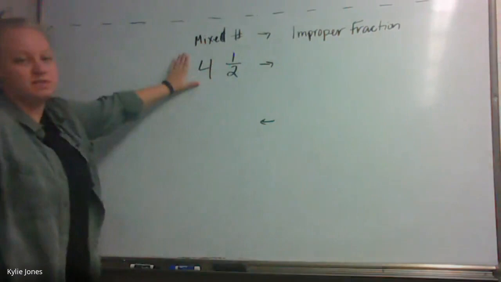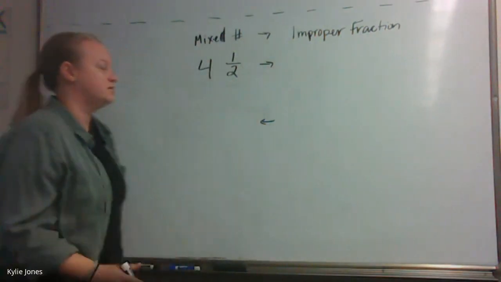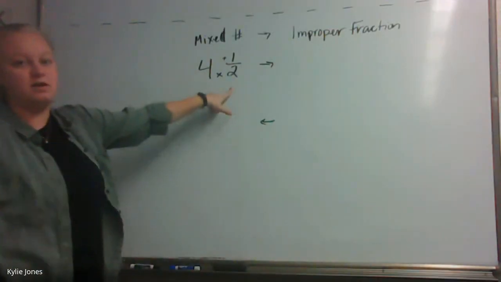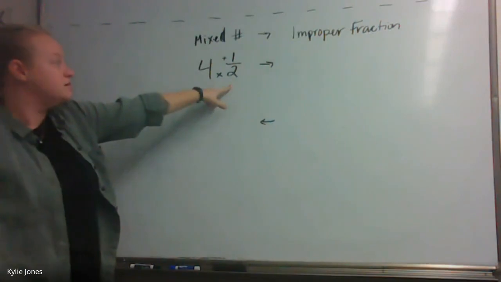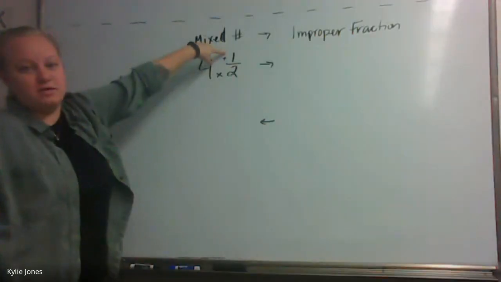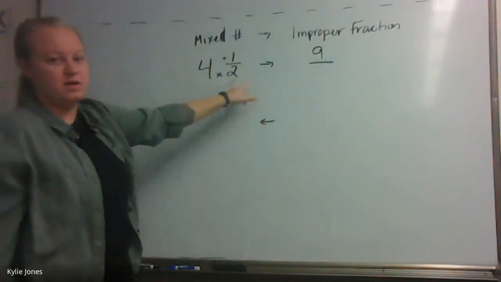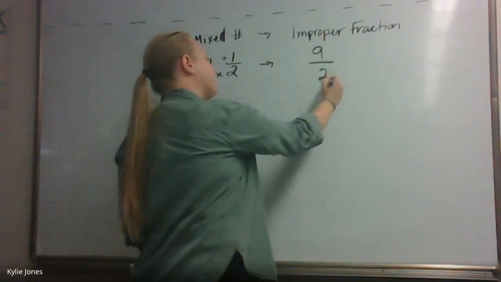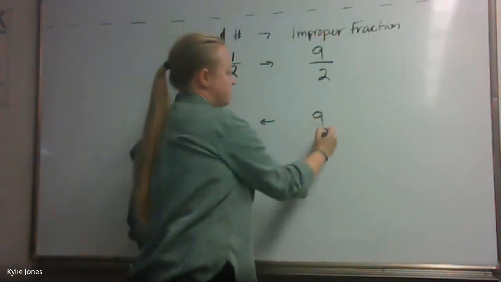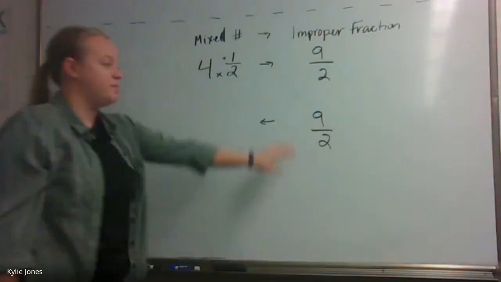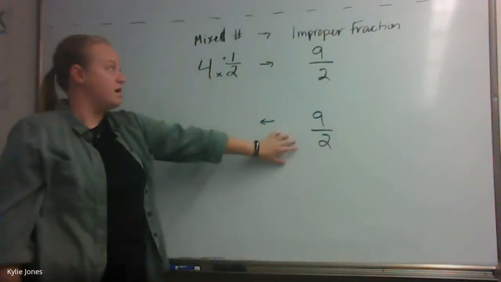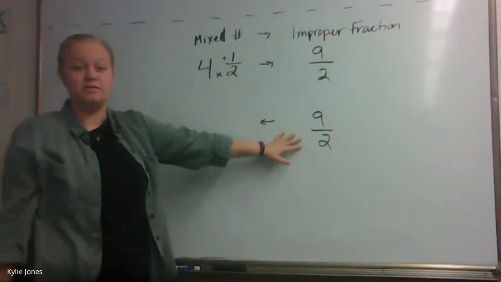How do I change this mixed number to the improper fraction? You multiply the bottom and then you add the top. Good. So we need to multiply the whole number by the denominator. 4 times 2 is 8. And then we need to add the numerator, plus 1 is 9. Okay, that goes on top. And then our denominator just transfers over to the bottom. Now let's go in the opposite direction. We know that our improper fraction is 9 over 2.